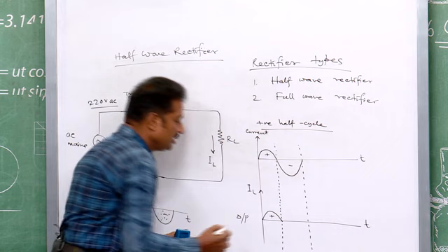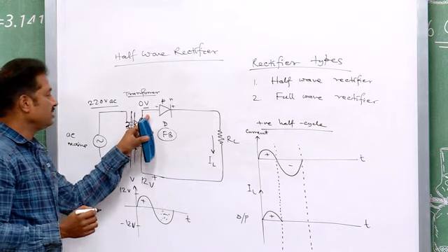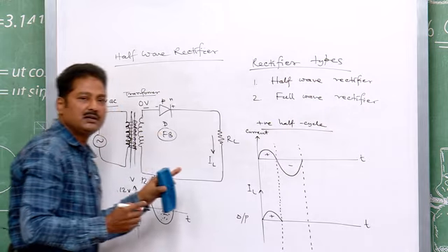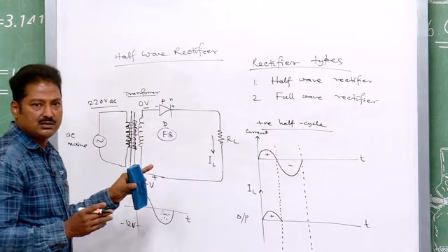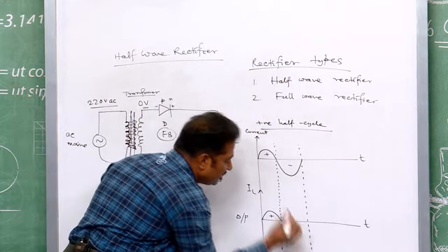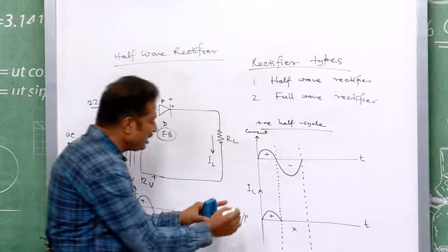Okay. And remember what was the situation for the reverse bias? In reverse bias, the diode was silent, the current was not flowing. Therefore, there will be no current. Therefore, what will happen?